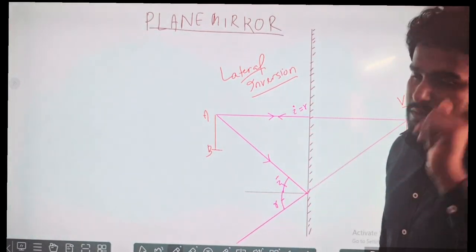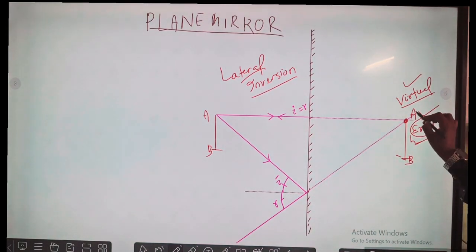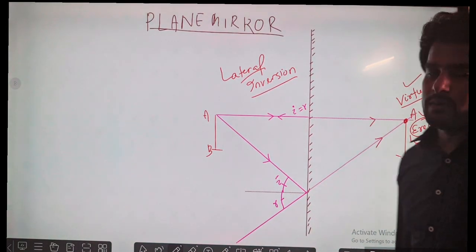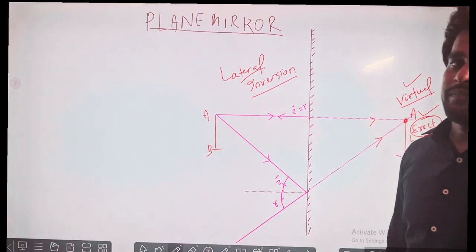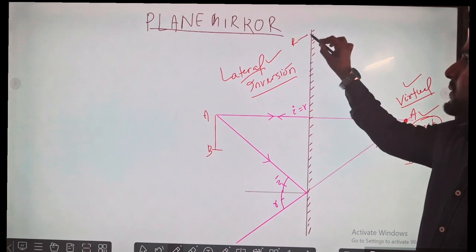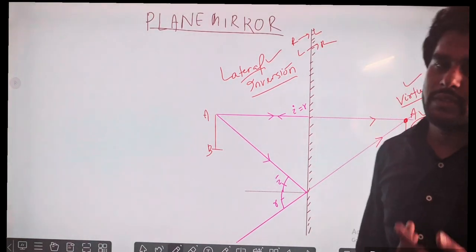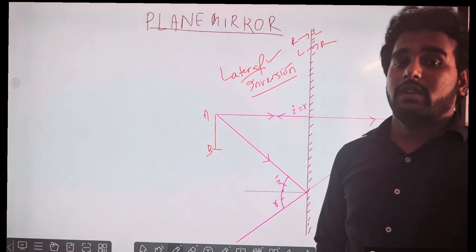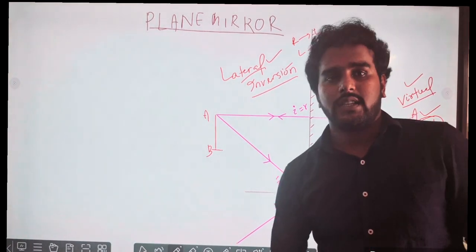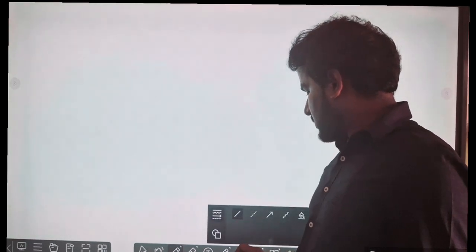So in a plane mirror, what type of image is formed? Virtual and erect. This point is the point of concurrence or point of intersection of two lines. Lateral inversion happens, right becomes left and left becomes right. So this is the image formation in a plane mirror. But the most important part of class 10 is your next part, that is your spherical mirror.